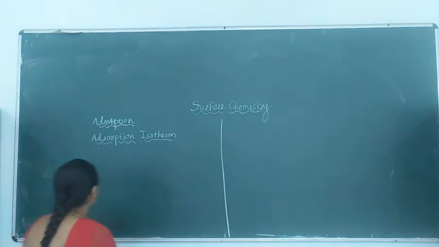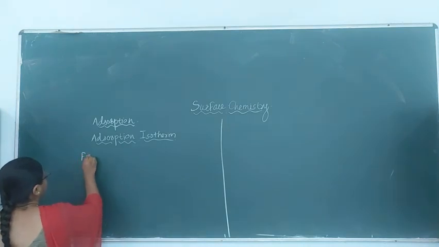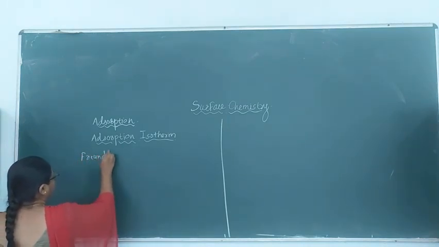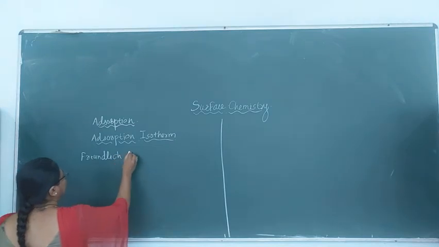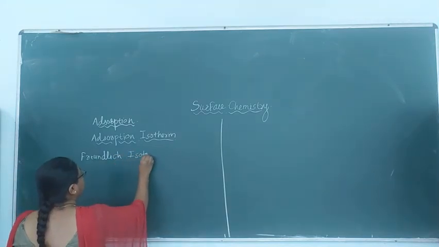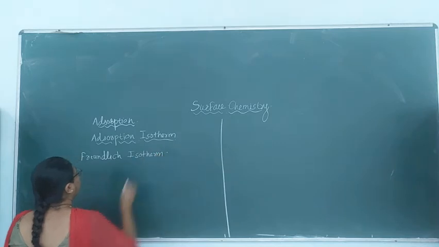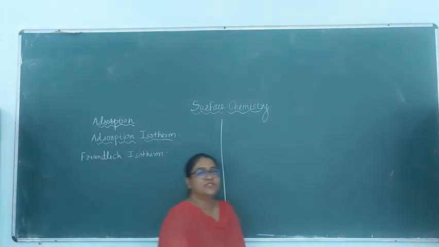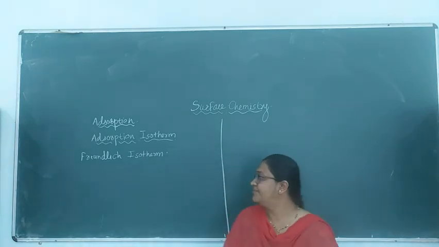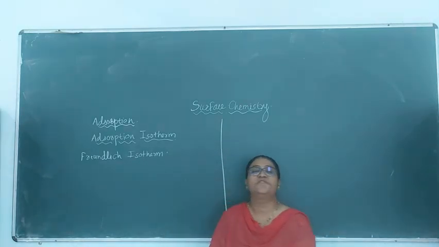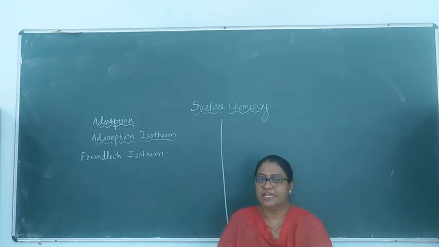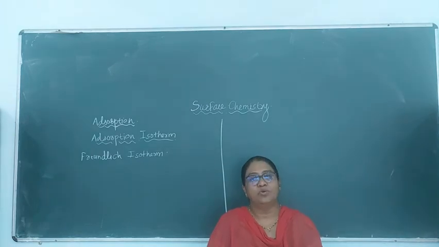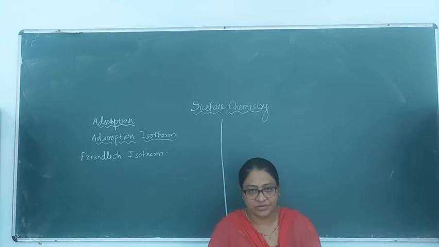Two adsorption isotherms we have: the Freundlich adsorption isotherm and the Langmuir adsorption isotherm. Out of that, we will first see the Freundlich adsorption isotherm. Obviously the relation is the same, that is between the amount of the substance adsorbed and the pressure or the concentration.